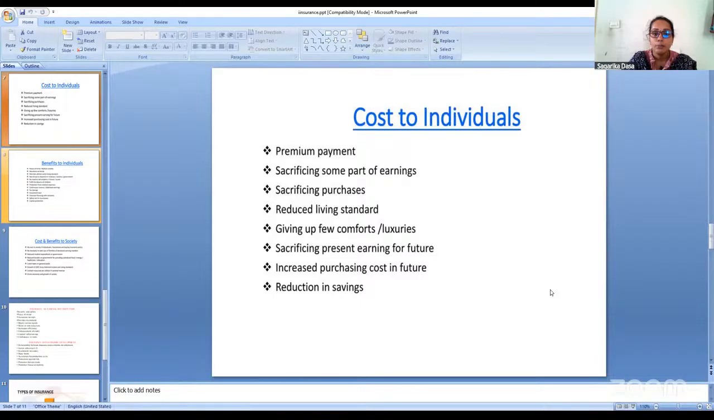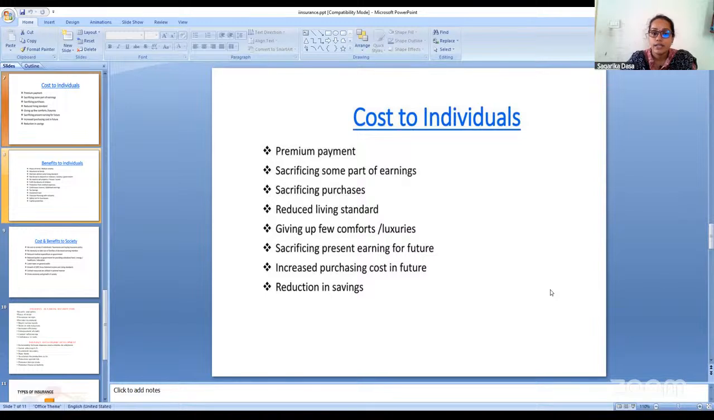Then sacrifice some part of earnings. Obviously, since we are paying the premium, some part of our earnings we are sacrificing towards the insurance policy. Hence, it is a sacrificing of earnings towards the insurance. Then sacrificing purchases. Instead of purchasing other goods or other services, we are purchasing the insurance policy. Because we are going with the insurance policy, we cannot purchase any other goods for this value. Hence, we are sacrificing the other purchases also.